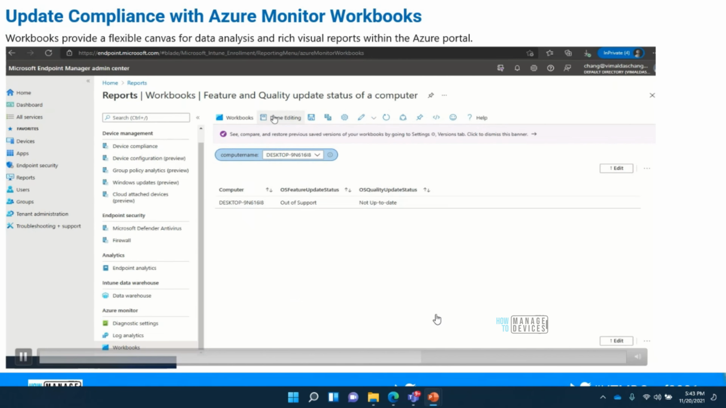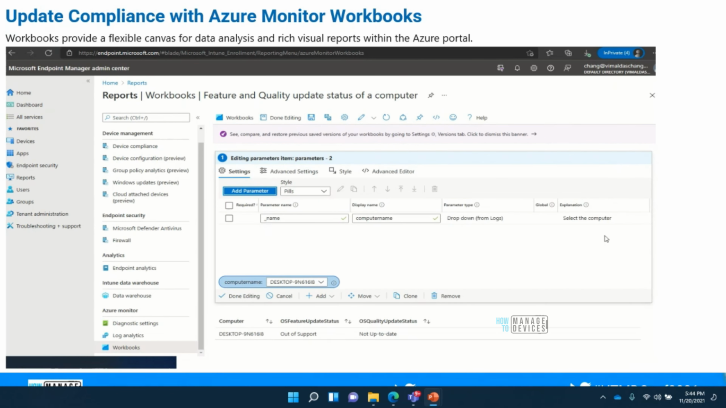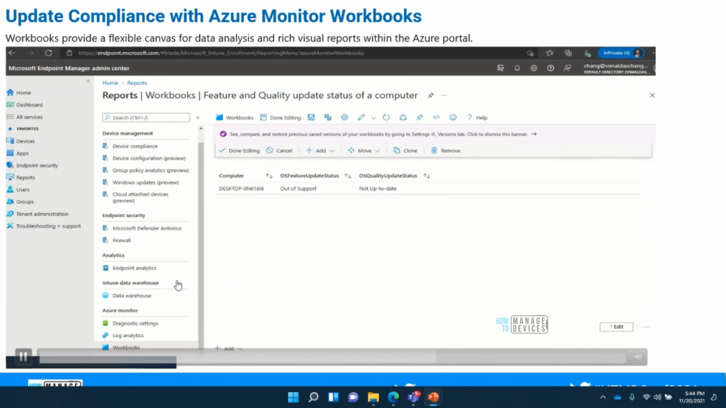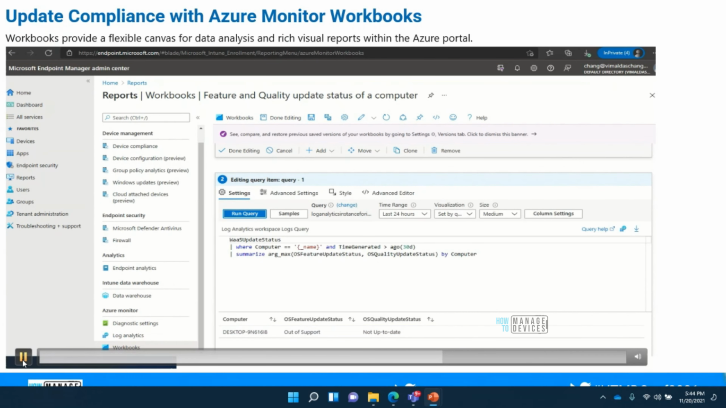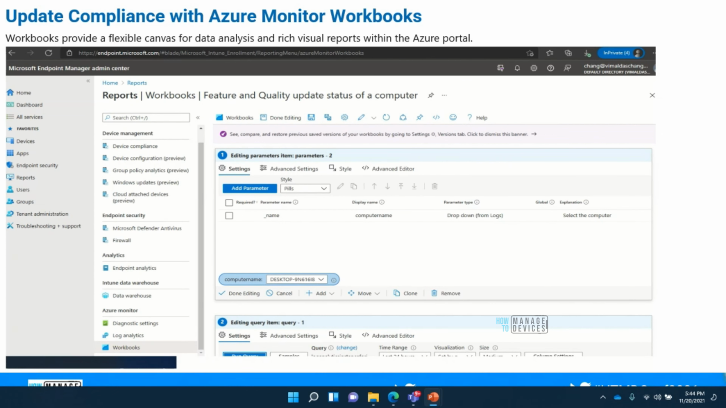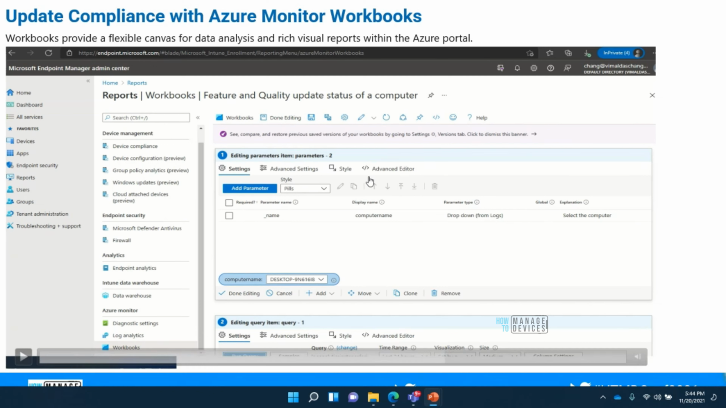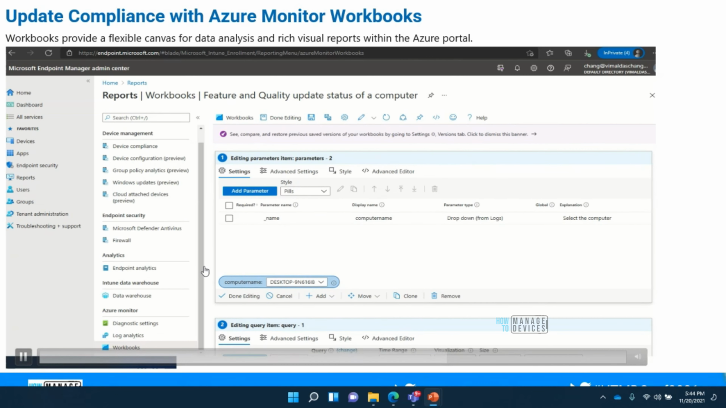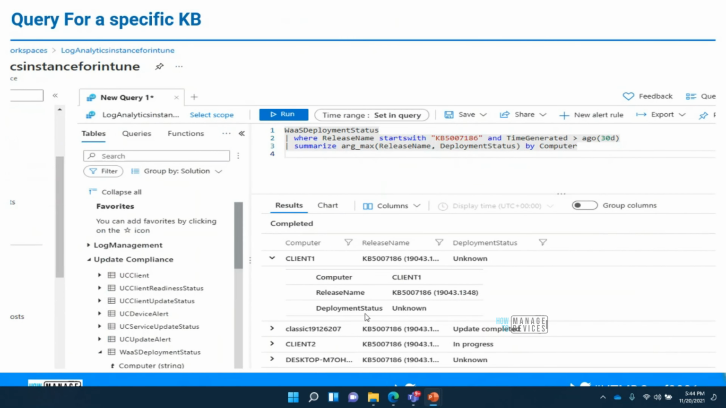All right, now let's click on edit and see what the query is. You can see here, I have a variable. This is the query, and I have a variable here called underscore name. This underscore name is the dynamic variable which is prompting for the drop down and getting me the computer name. So I select that and I can get the details. You can also customize the style, how it looks, everything can be customized.